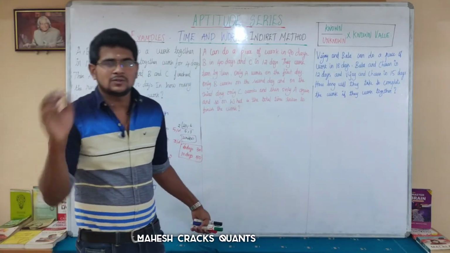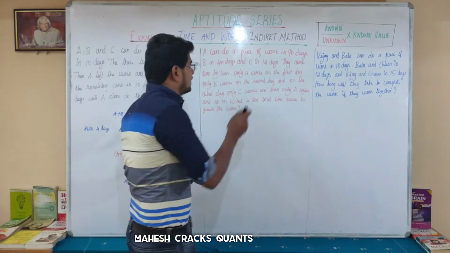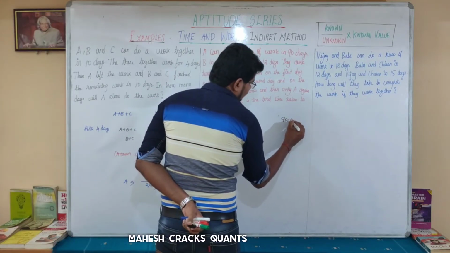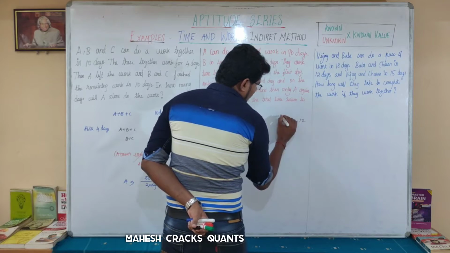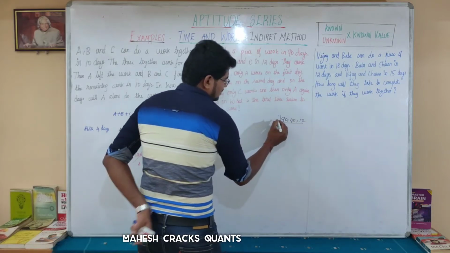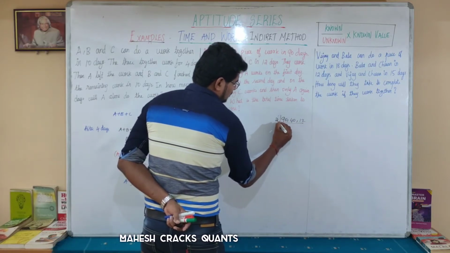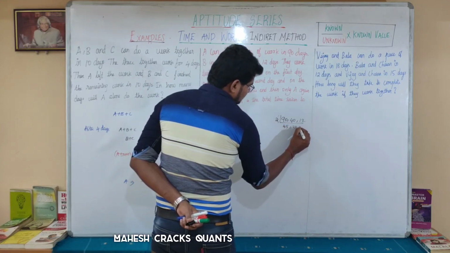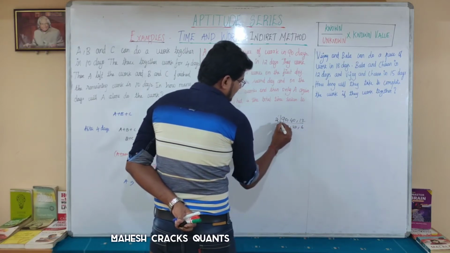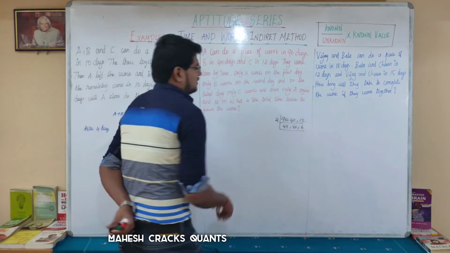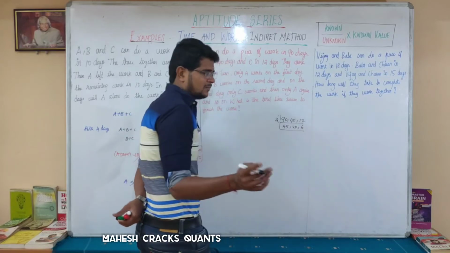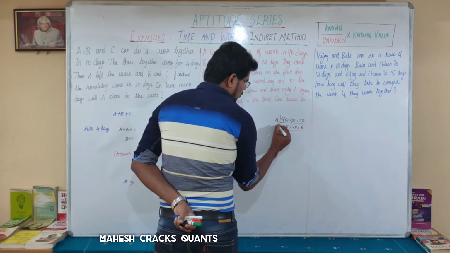First thing you have to do, always take the LCM of the given numbers. What are the numbers given here? 90, 40 and 12. What is the first common factor? I am taking 2 outside. So 2 means 45 here, 20 here and 6 here. What is the common thing between these 3 now? For all 3 there is no common factor.